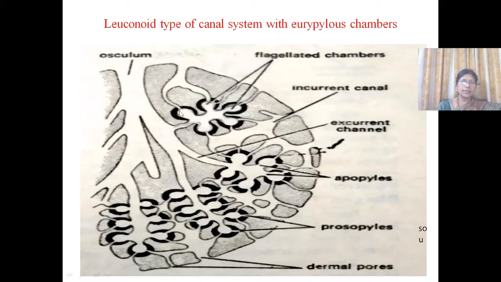in having rounded flagellated chambers, and choanocytes are limited to these chambers, and there is great development of mesenchyme, and the complexity of incurrent and excurrent canals appears in this type of canal system.